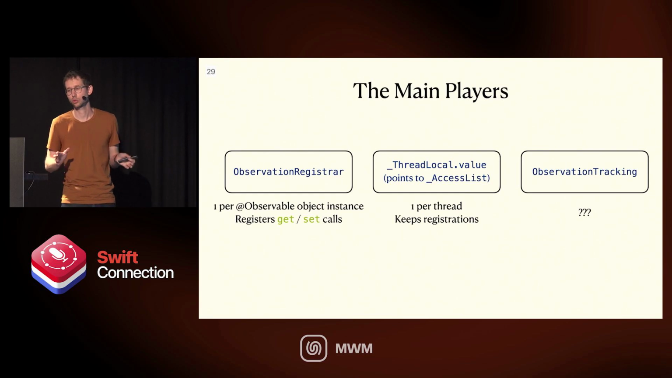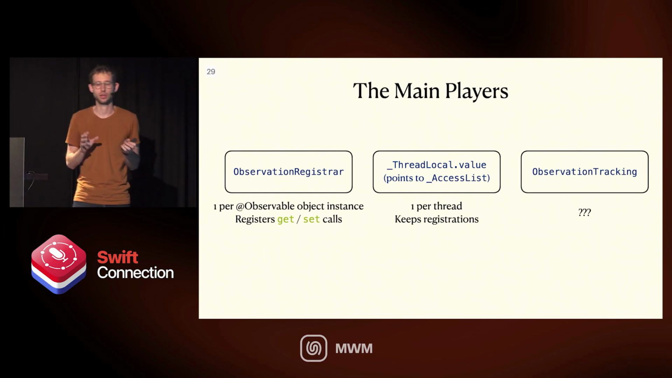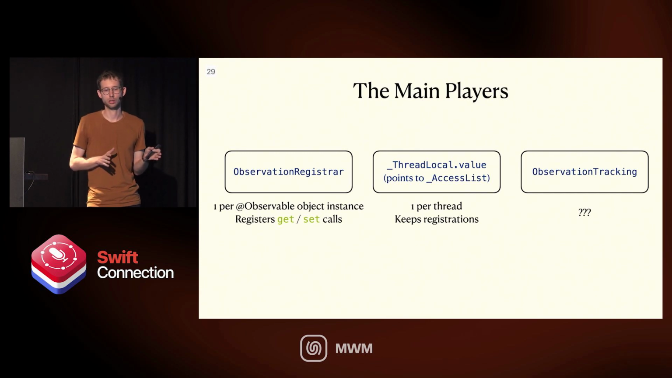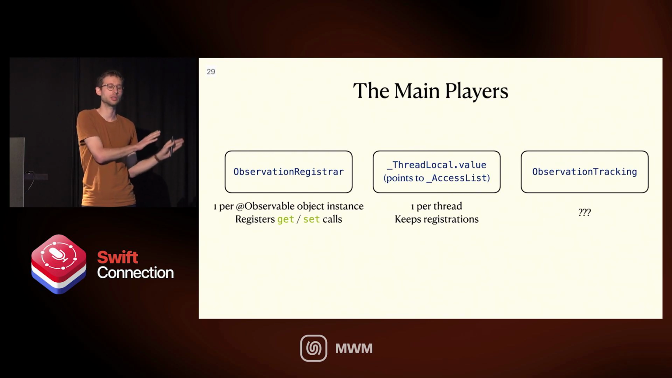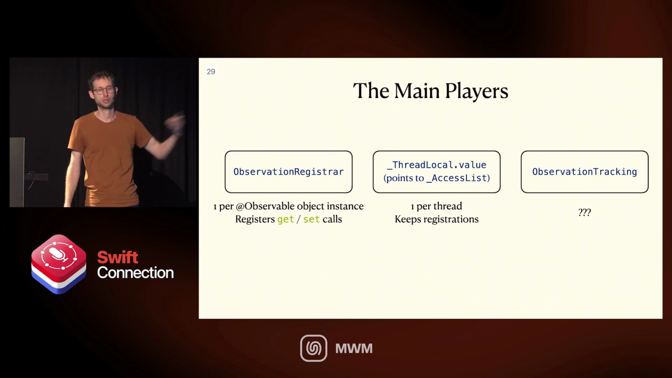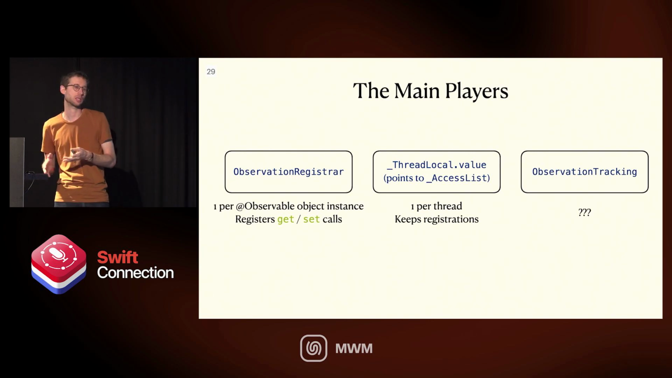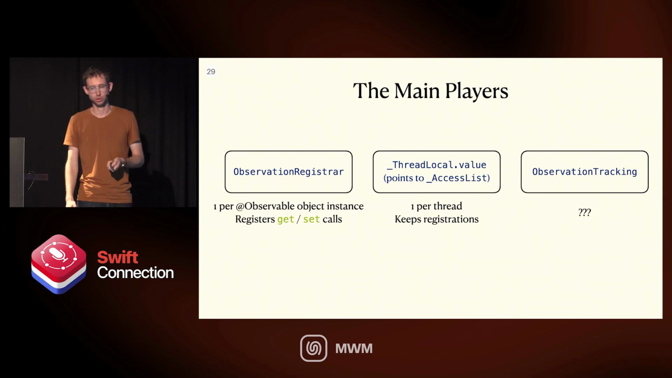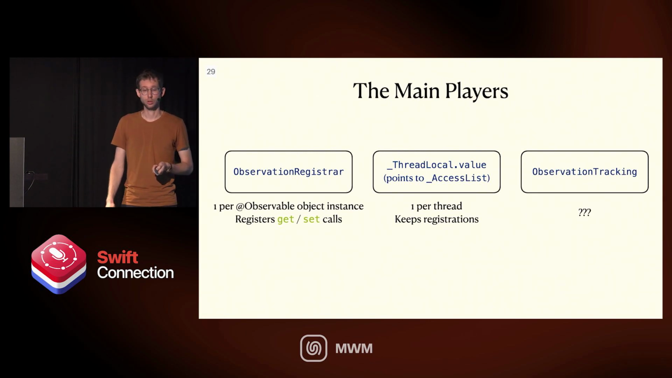So we already learned about two main players that we have in this framework, the registrar and the underscore thread local.value. The registrar, again, is one per observable object instance, and it's kind of just like a proxy to register all the get and set calls. And then the access list is one per thread, and this is the main place that keeps all the registrations. Then we have observation tracking, which is the third player that we're going to look at right now.